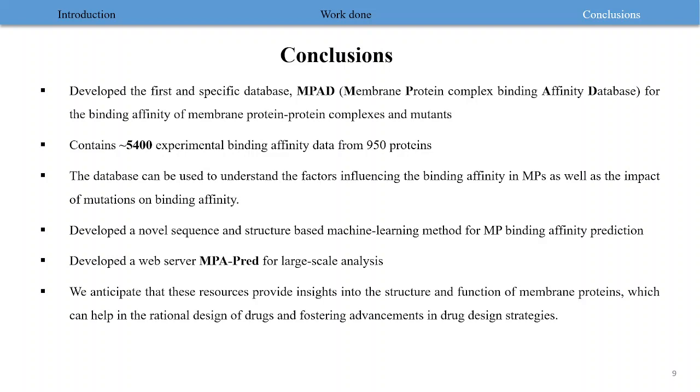So in conclusion, we have developed the first specific database called MPAD for the binding affinity of membrane protein complexes, and it contains nearly 5,400 data points from 950 proteins. We also developed a novel sequence and structure based ML method for affinity prediction of membrane proteins, and a web server for large scale analysis. We anticipate that these resources will help provide insight into the structure and function of membrane proteins, and can help in the rational design of drugs and foster advancement in drug design strategies.